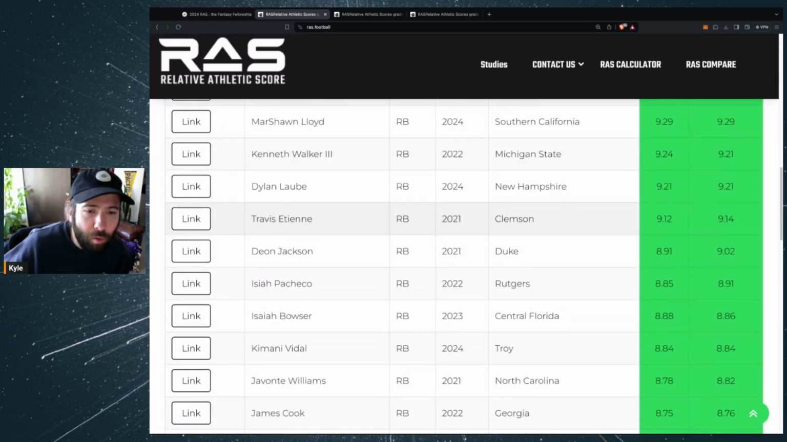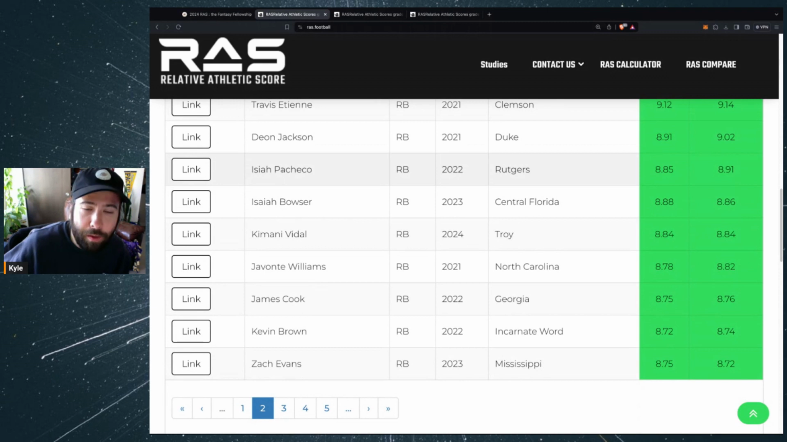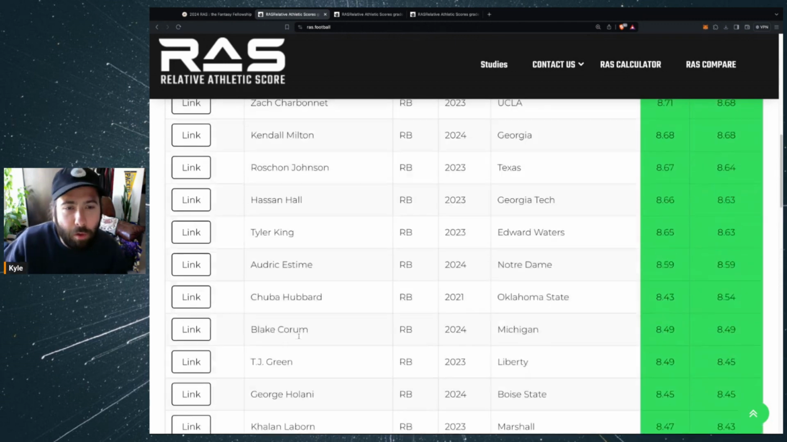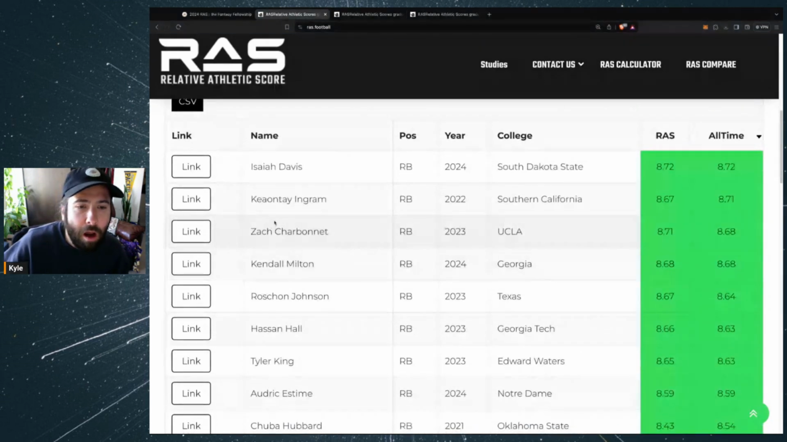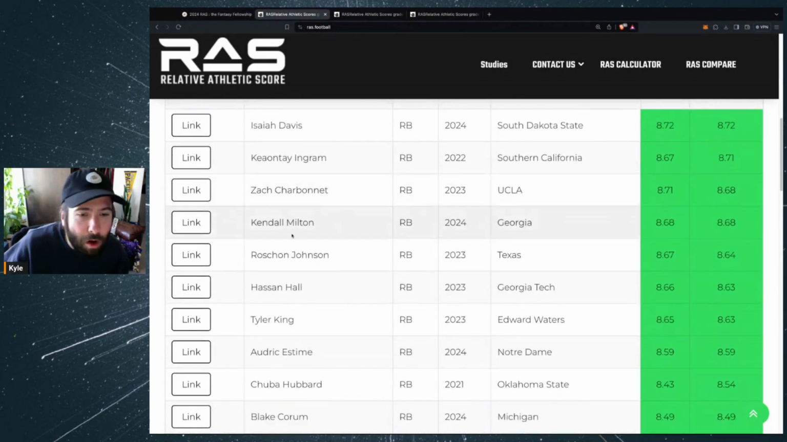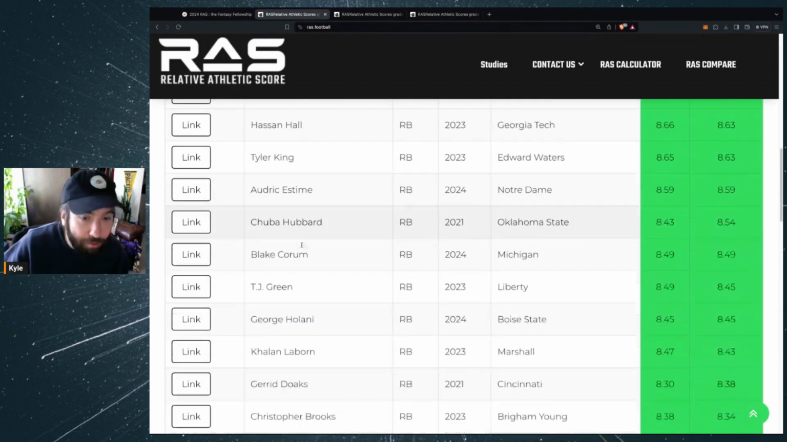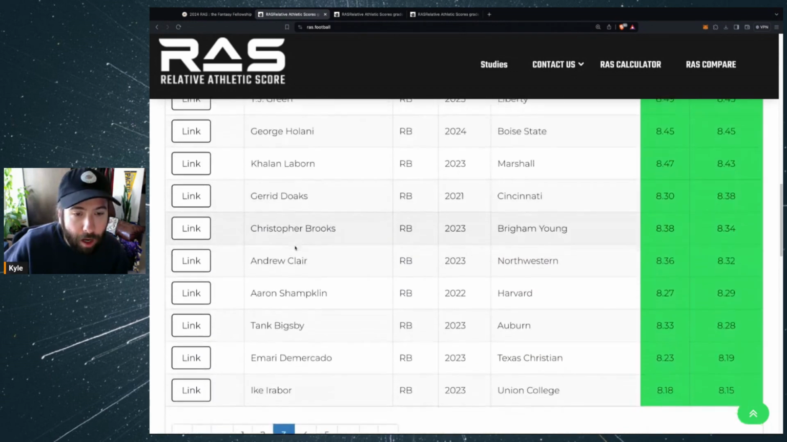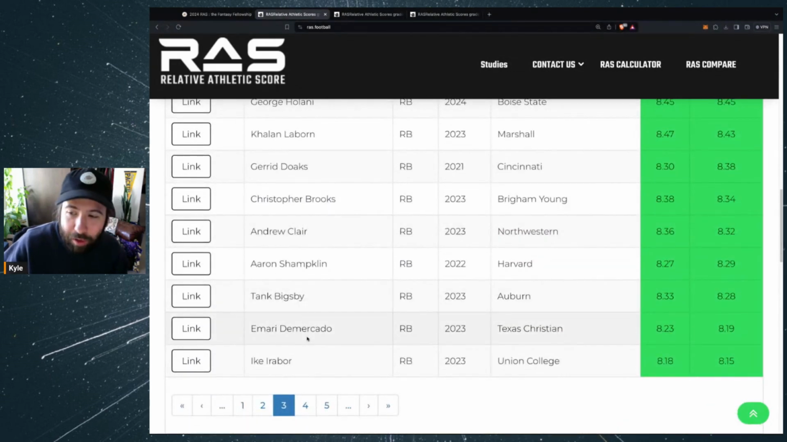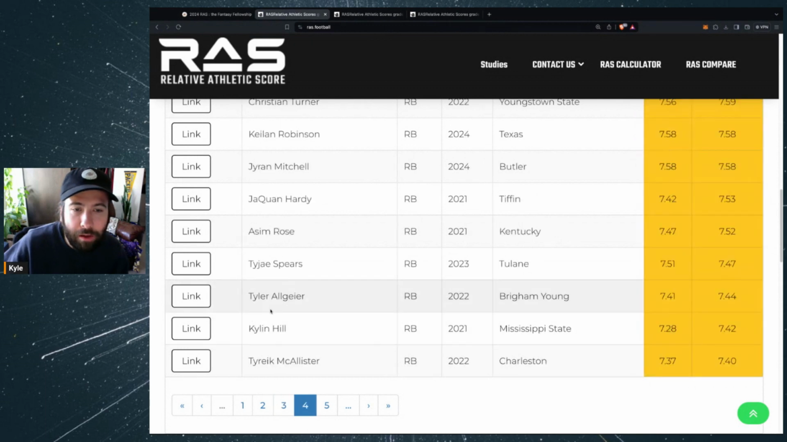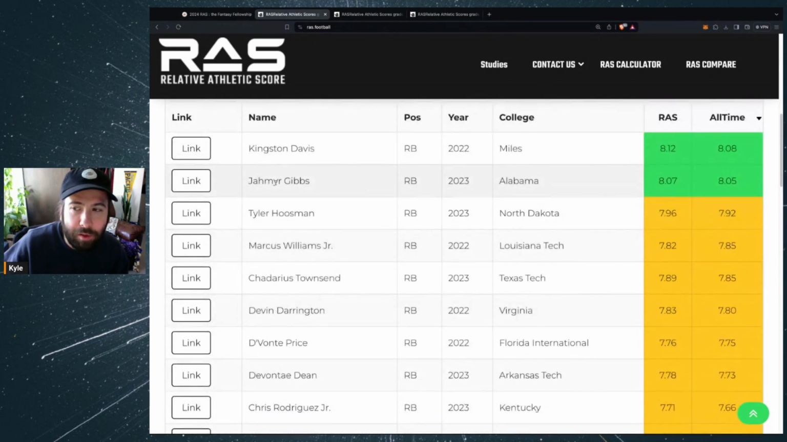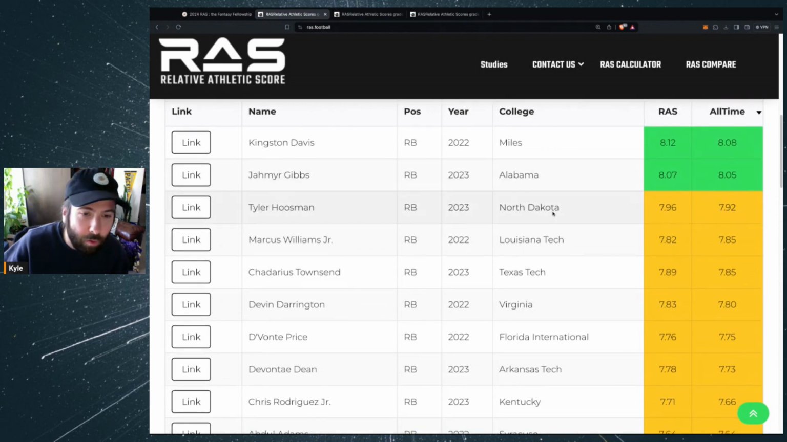Travis Etienne, a 9.12. There's Pacheco with an 8.85. Javonte Williams, 8.78. James Cook, 8.75. So you have some good players here, all at least getting over 8. Let's keep looking here. Zach Charbonnet, 8.71. Roschon, 8.67. There's Estime. There's Chuba Hubbard, Blake Corum. You got Tank Bigsby, Ameer Abdullah above an 8. I kind of want to look for a cutoff to see where we stop seeing some good names. So Jahmyr Gibbs, 8.07, didn't test all that well, but he still got a green score at least.